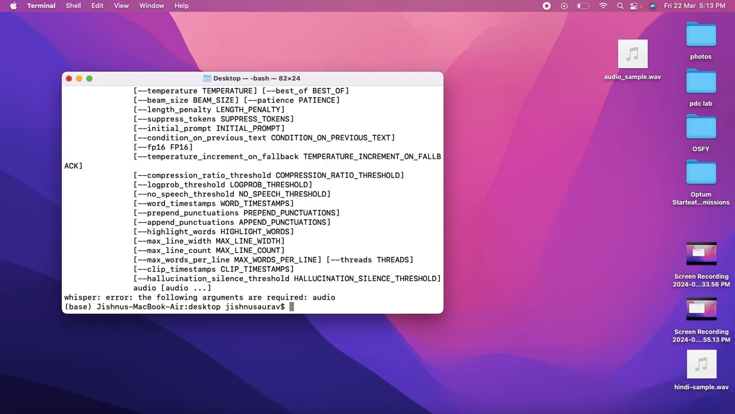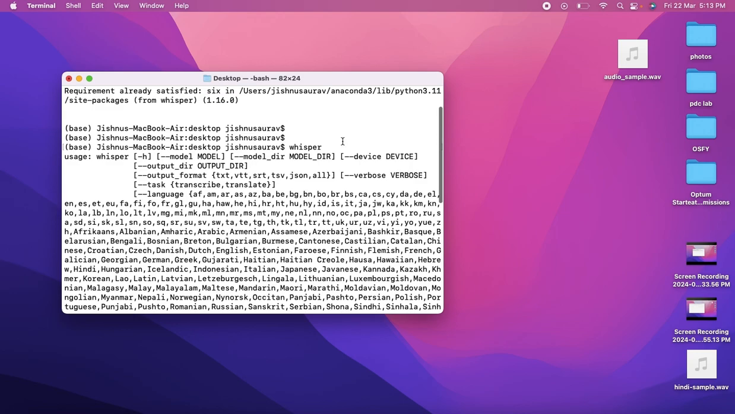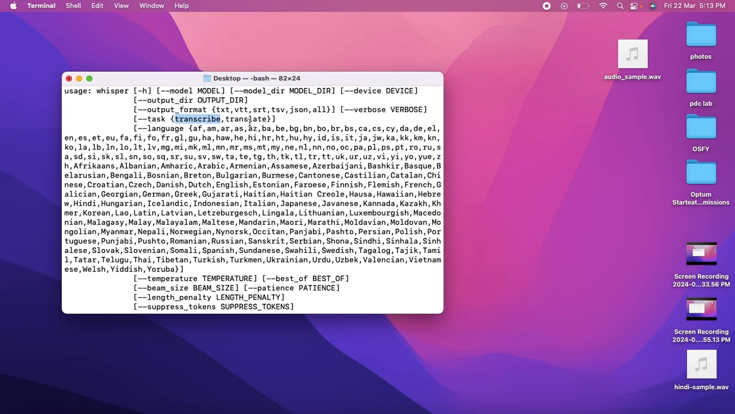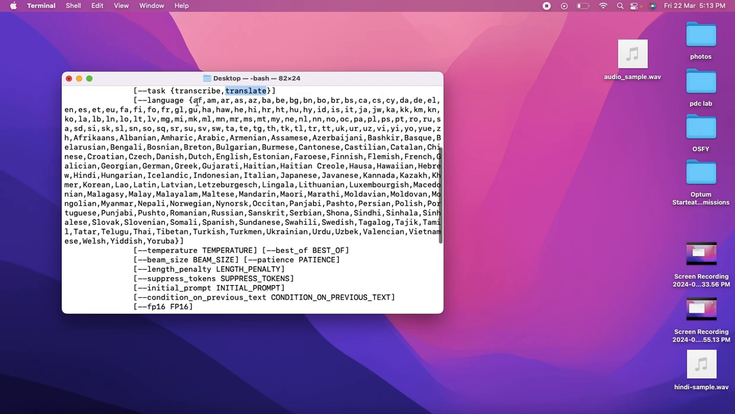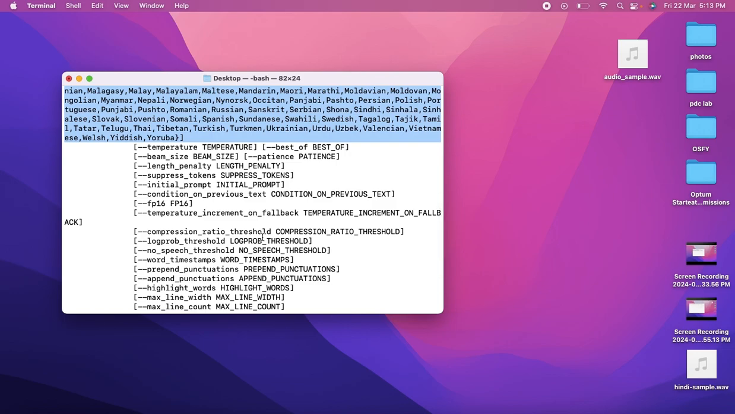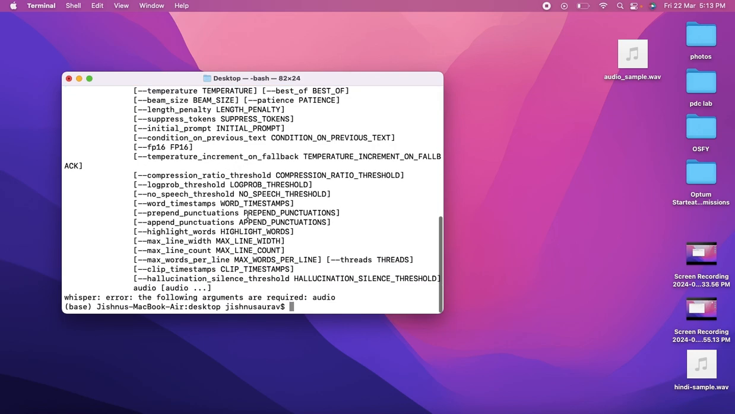There are different options that we have, like all the languages that are there and all the arguments that we can give: transcribe, translate, etc. And we have multiple languages that are possible, so many languages. This may not work on Indian languages very well, but let's look at that as well. So we have all these options, and obviously it requires an audio file to do the transcription. That is what it says: error, the following arguments are required, the audio file is required. Okay, so let's check this out.